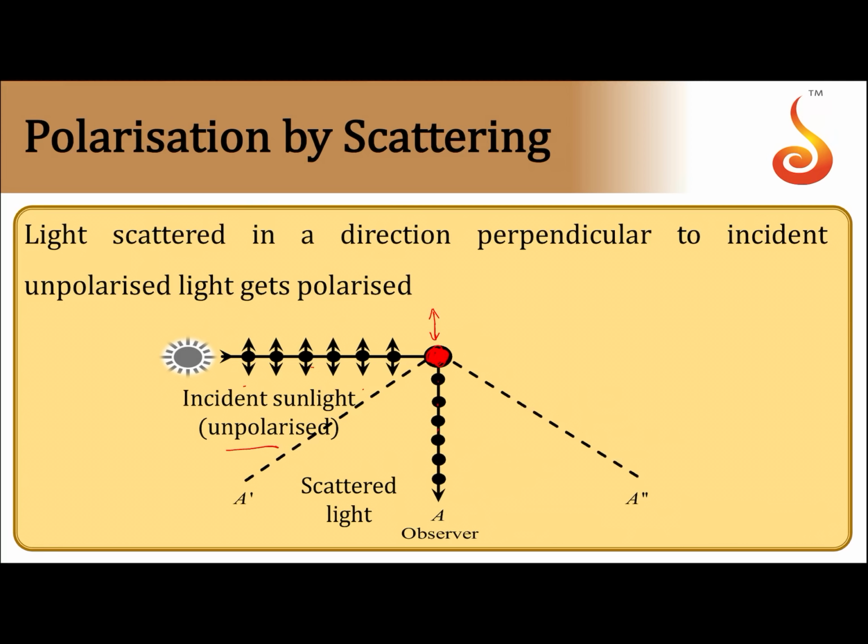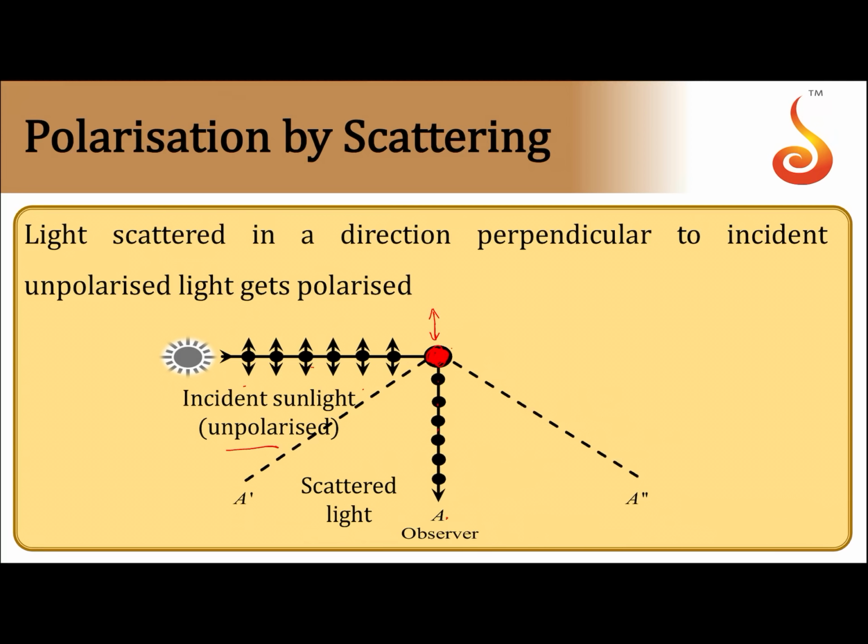Now the dot component of the electric field results in vibration perpendicular to the plane of the board. The arrow component will make the molecule vibrate along the arrow, that is in the plane of the board.